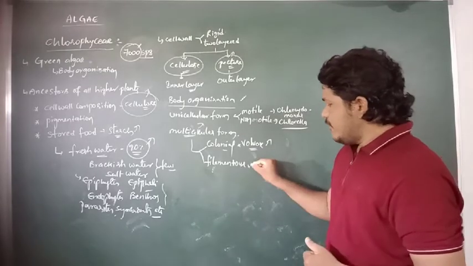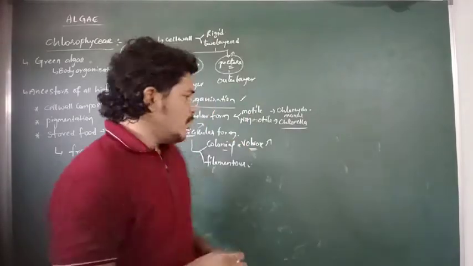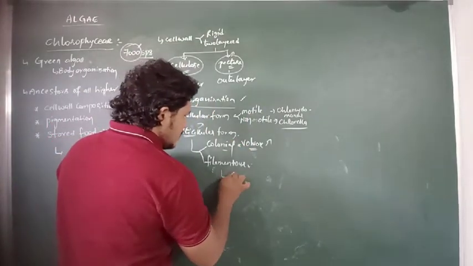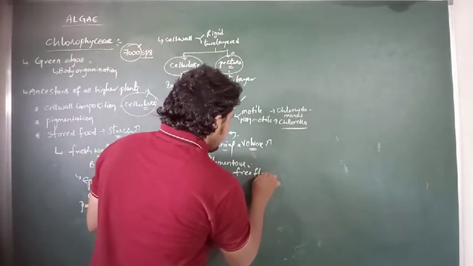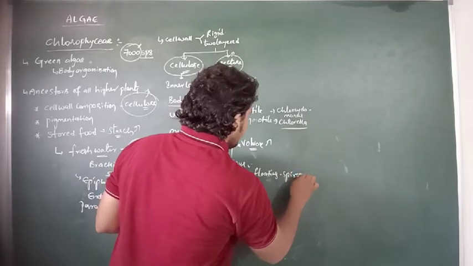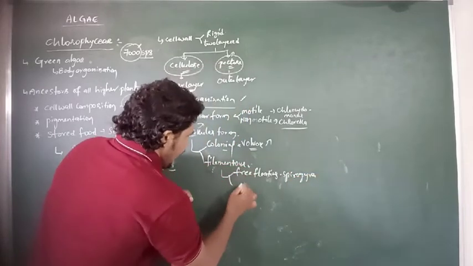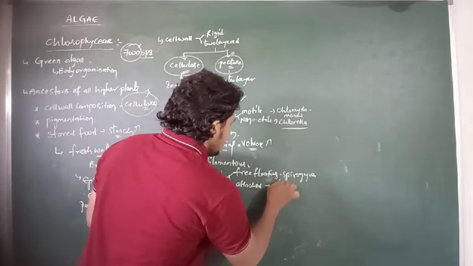And then the filamentous form of the body organization. The filamentous form which is free floating is found in Spirogyra, and the attached filamentous form of body organization is present in Ulothrix.